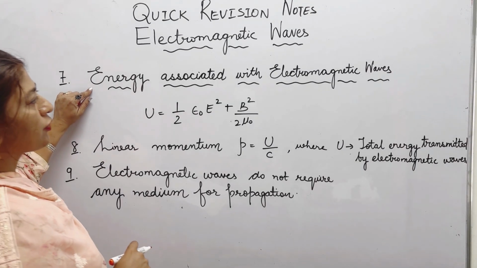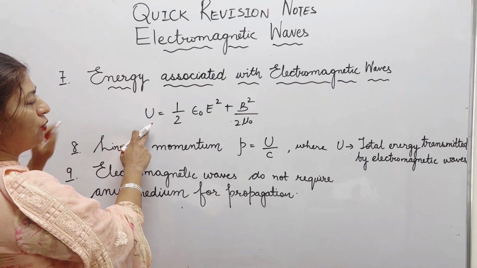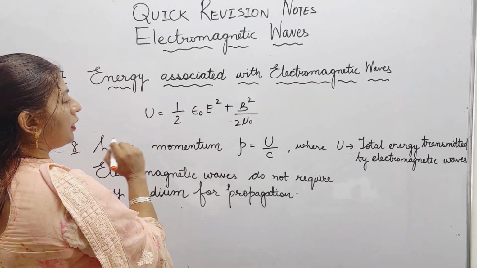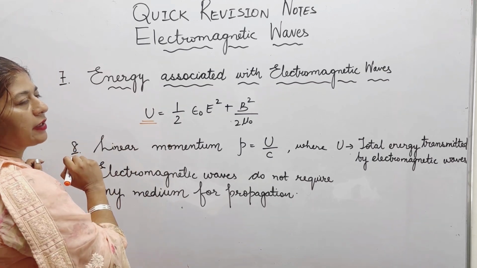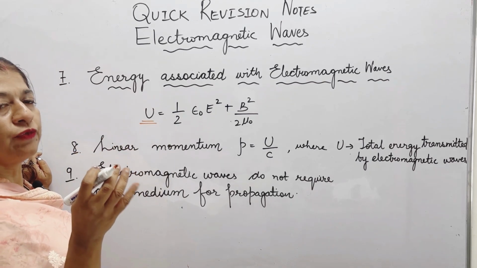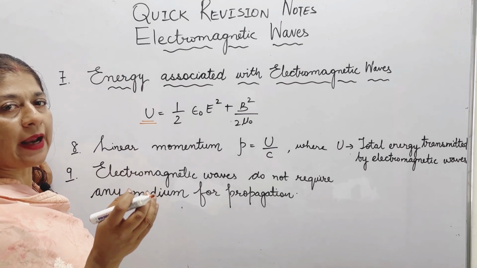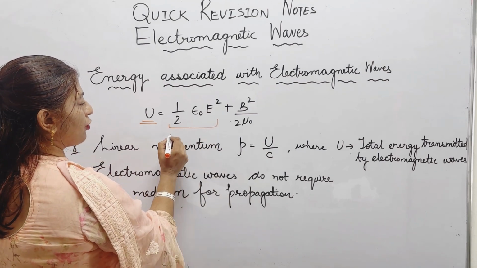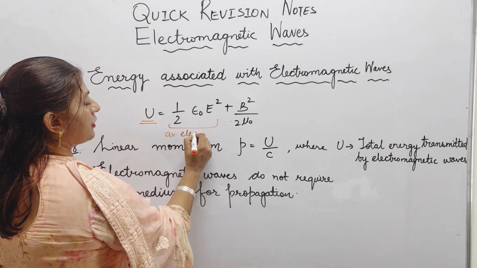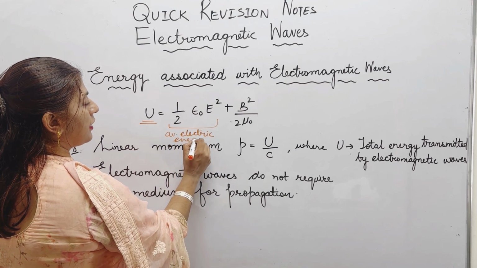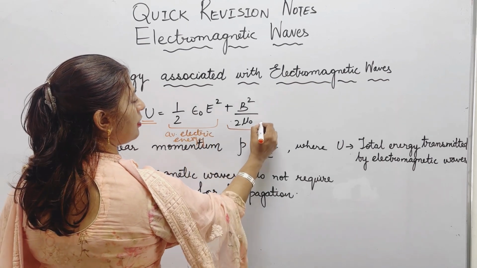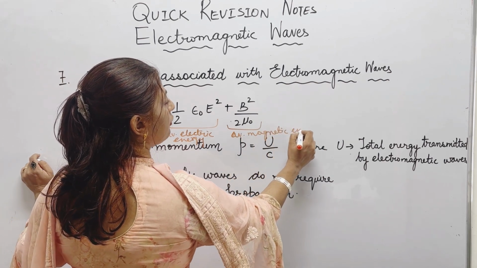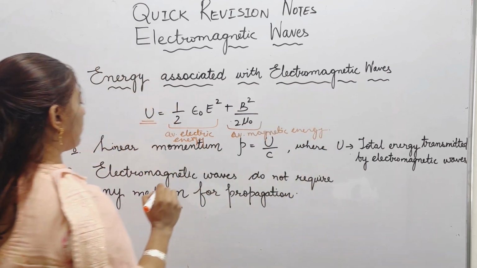The energy associated with electromagnetic waves is denoted by U, and it is equal to half epsilon naught E square plus B square divided by 2 mu naught. Since electromagnetic radiation consists of varying electric and varying magnetic fields, both contribute: the average electric energy and the average magnetic energy. Both contribute to the total energy of the electromagnetic waves.